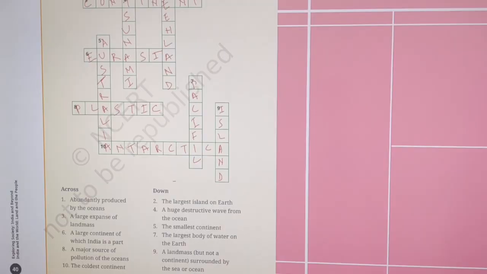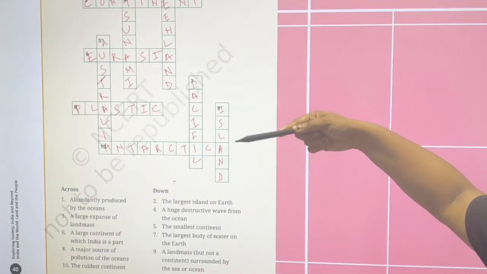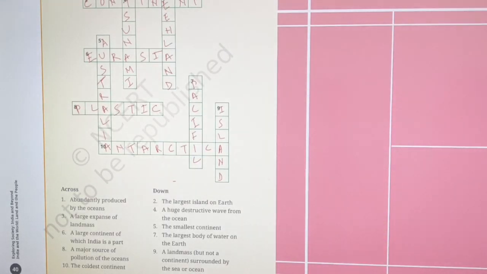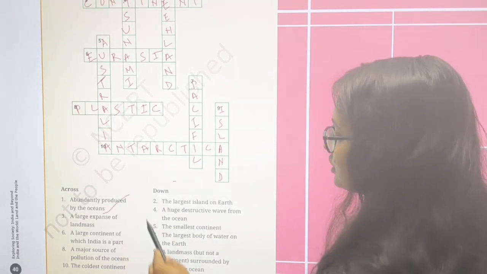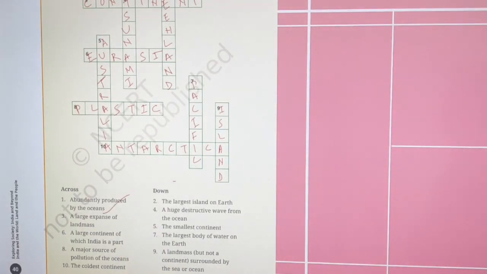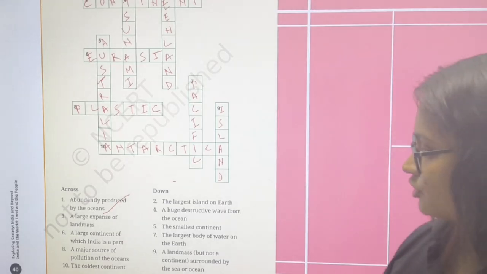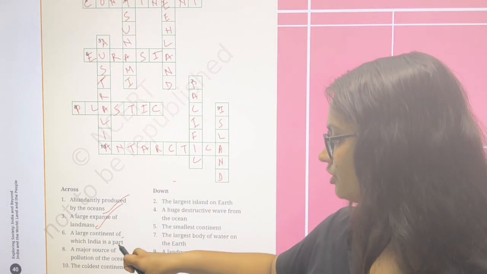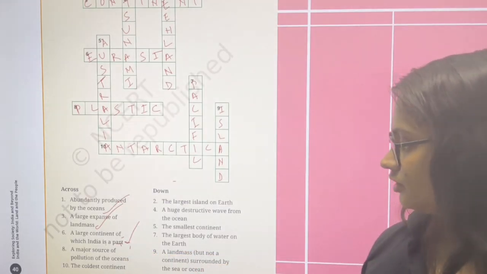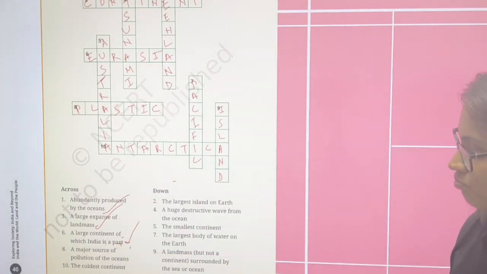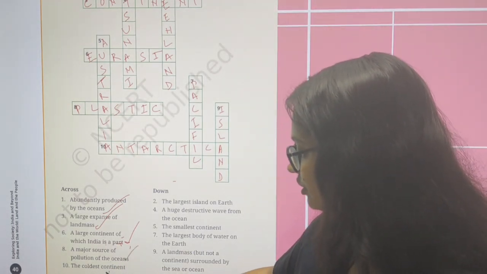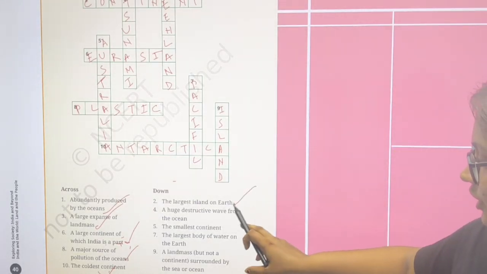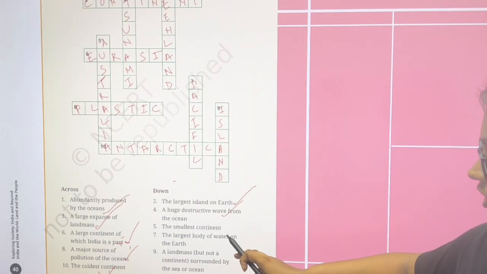And here you see this is the crossword puzzle. I solved it. Abundantly produced by the ocean. Which thing is abundantly produced by the ocean? That is oxygen. A large continent, which is this image of the ocean. This is the polar continent, Antarctica. A large island. The smallest continent of the earth. It is surrounded by the largest continent. So do it, because you will gain a better picture of that. So thank you.